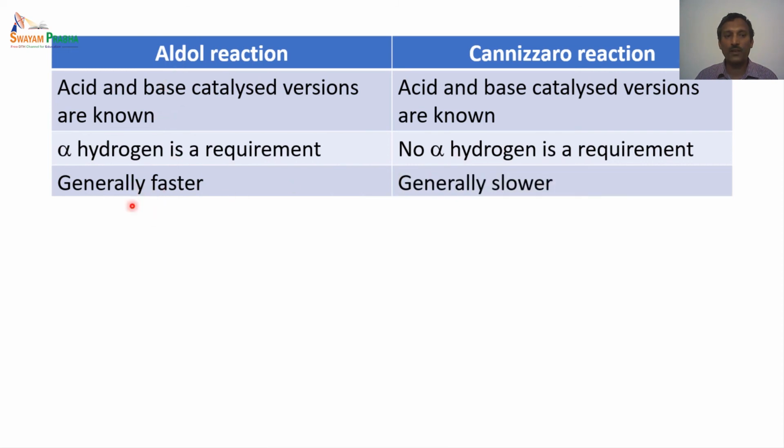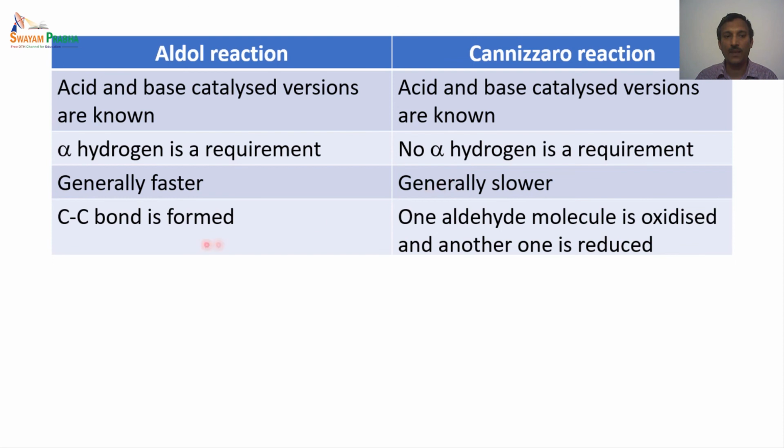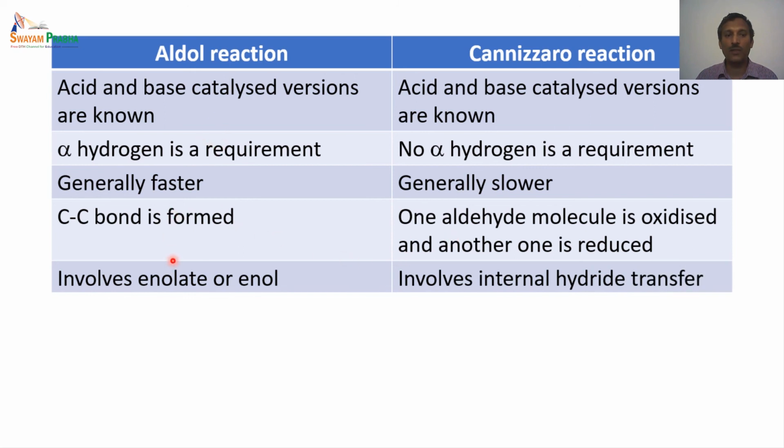Aldol reactions are generally faster compared to the Cannizzaro reaction, because the Cannizzaro reaction is a very slow reaction. In the aldol reaction, a carbon-carbon bond is formed, whereas in the Cannizzaro reaction, one aldehyde molecule is oxidized and another molecule is reduced. The aldol reaction involves an enolate under basic conditions and an enol under acidic conditions. In the Cannizzaro reaction, it basically involves internal hydride transfer. So this is the major difference between the aldol reaction and the Cannizzaro reaction.